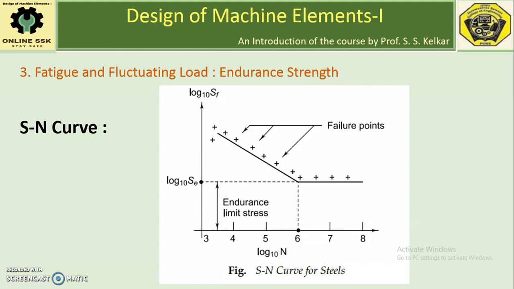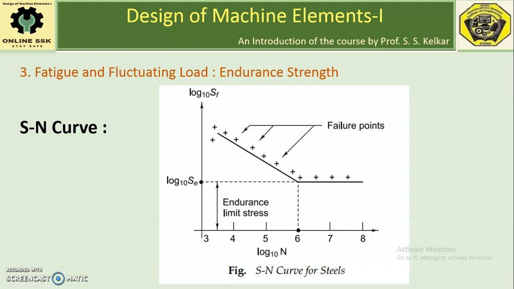one has to test n number of test specimens, and all these tests are destructive type of testing. So it is a costly affair to find out the endurance limit by using this R.R. Moore's rotating beam testing machine.